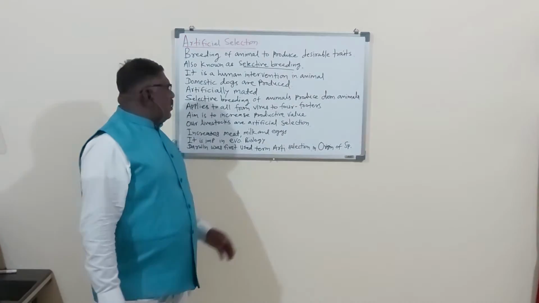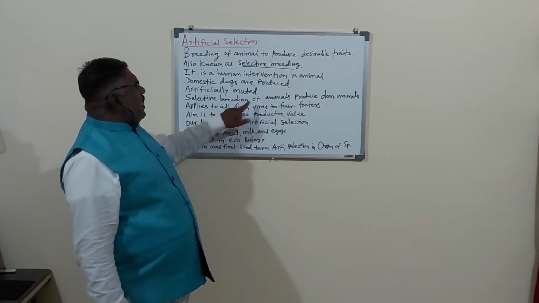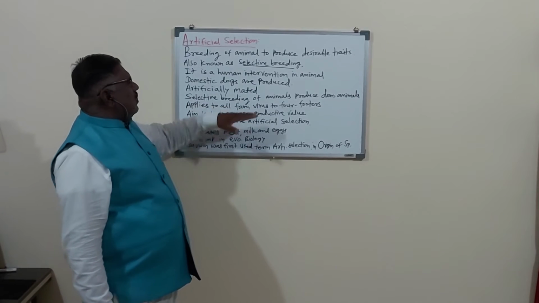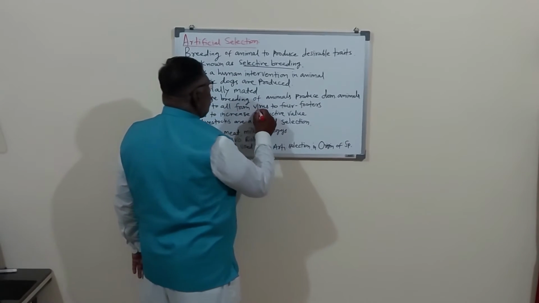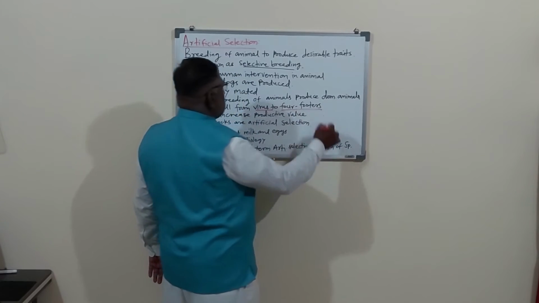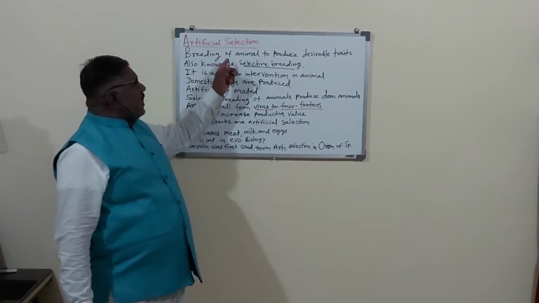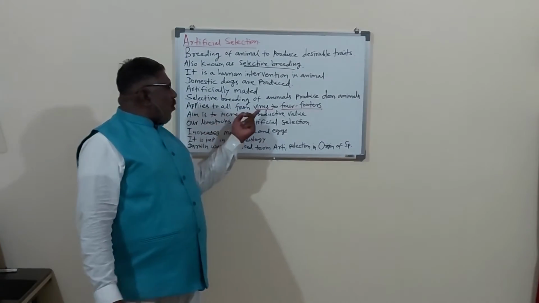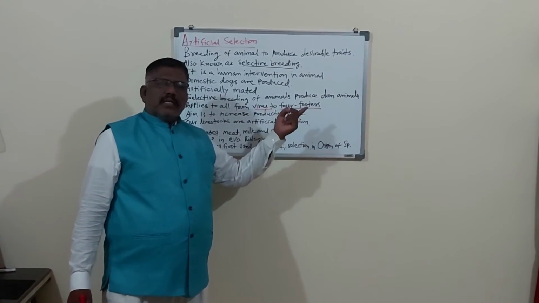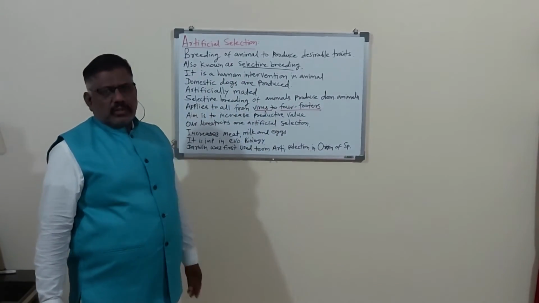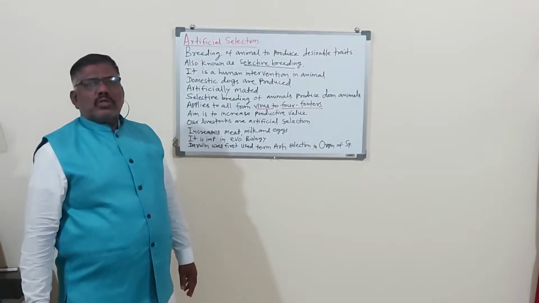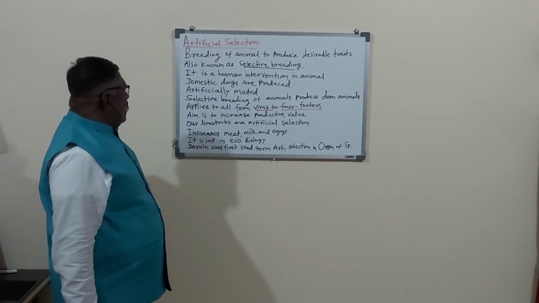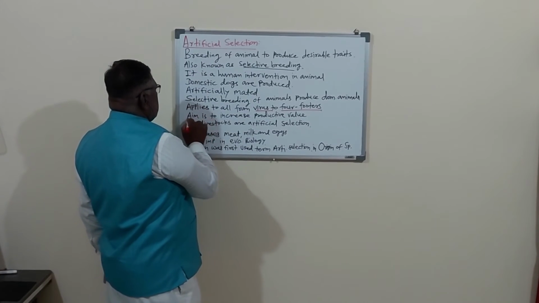Remember, selective breeding of animals produces domestic animals, and it applies from viruses to four-footers. Artificial selection or selective breeding is applied in animals from viruses up to four-footers. Four-footers means highly evolved animals, in cows, goats, sheep.